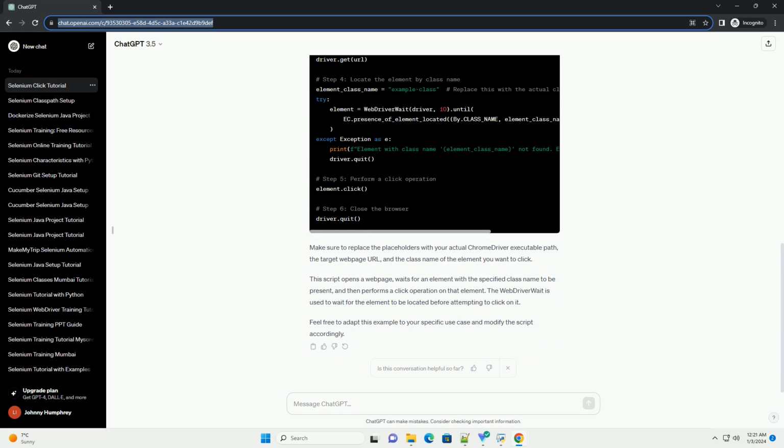This script opens a web page, waits for an element with the specified class name to be present, and then performs a click operation on that element. The WebDriverWait is used to wait for the element to be located before attempting to click on it. Feel free to adapt this example to your specific use case and modify the script accordingly.